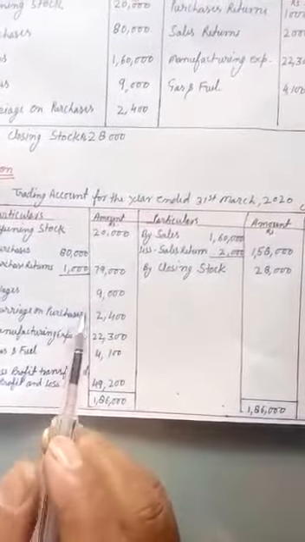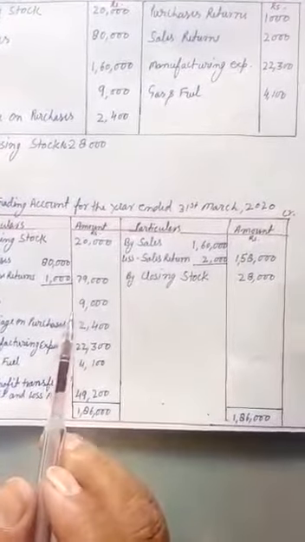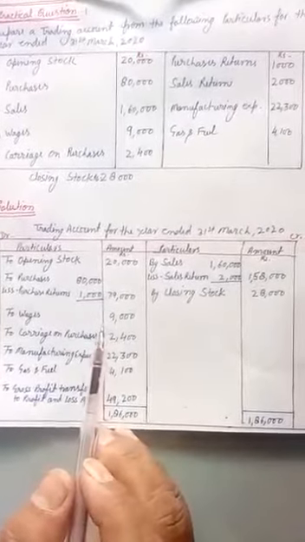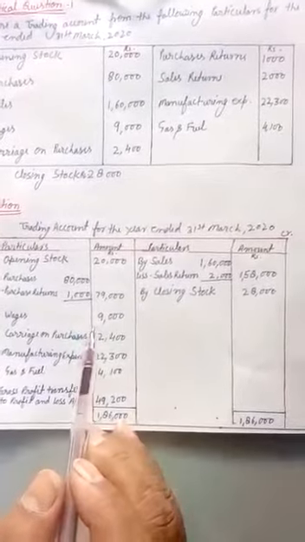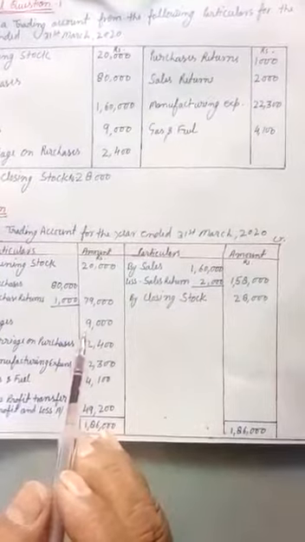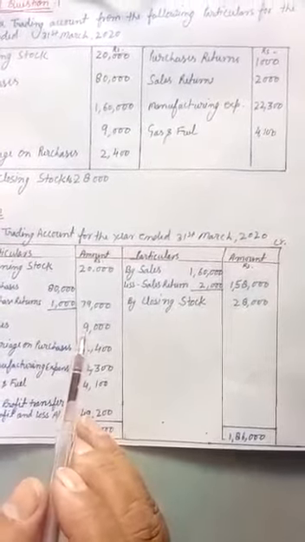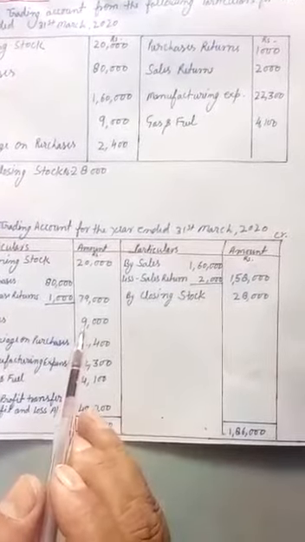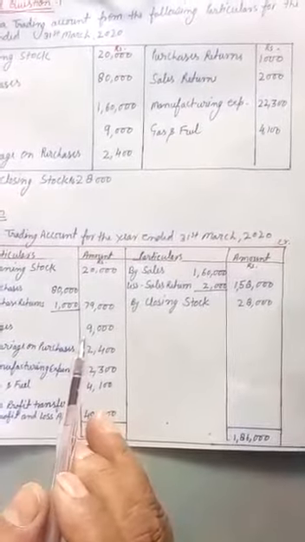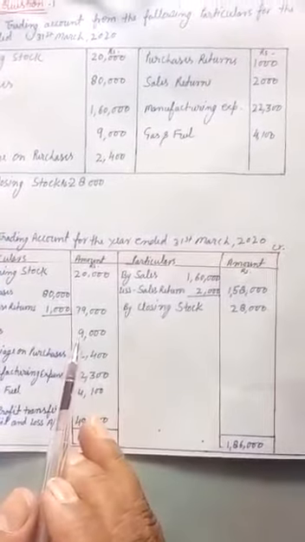Note the term "for the year ended" is written in the title of the trading account because it gives the status of the whole accounting year, not the position of any one day. Second, the date column is not prepared in this account because it is created on a fixed date, so the date is written with the title. Third, in this account, the ledger folio is not prepared because they are prepared from the trial balance.